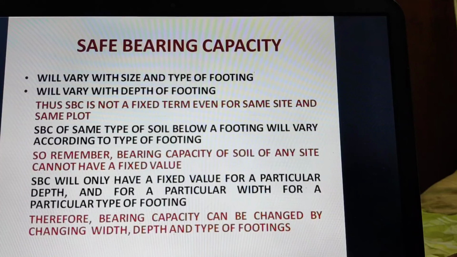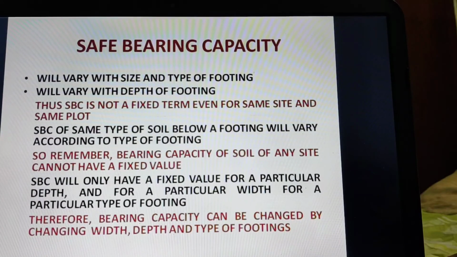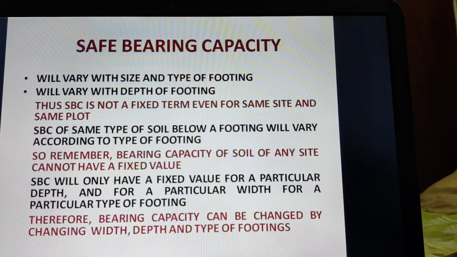If we are saying that SBC of that particular site is say 12 tons per square meter, that is not a correct statement. SBC will only have a fixed value for a particular depth and for a particular width for a particular type of footing. So whenever we are saying SBC is 12 tons per square meter, then this might have been calculated for say 1.5 meter depth and for say 1.5 meter width for isolated footing.